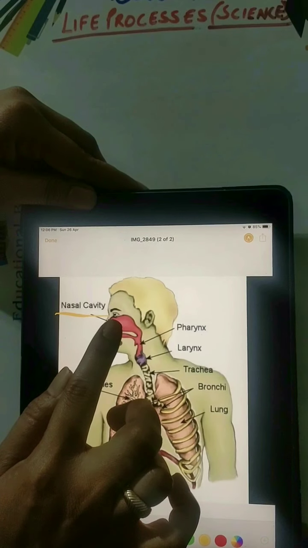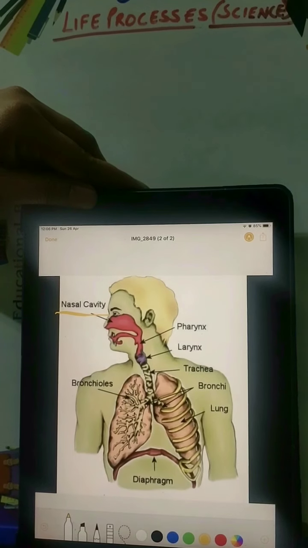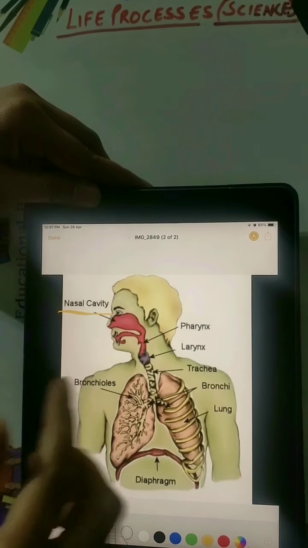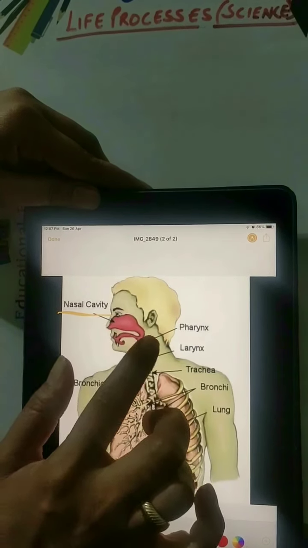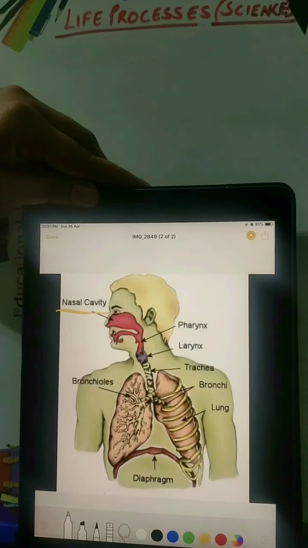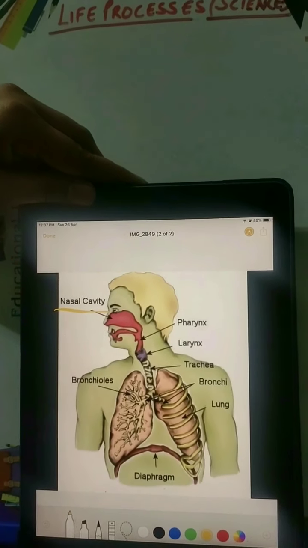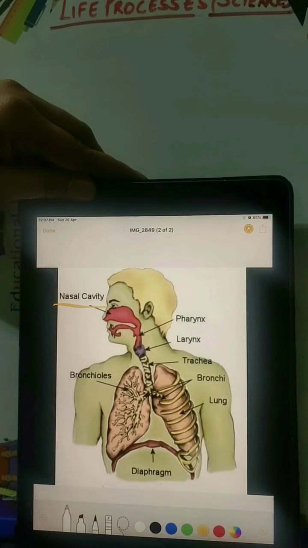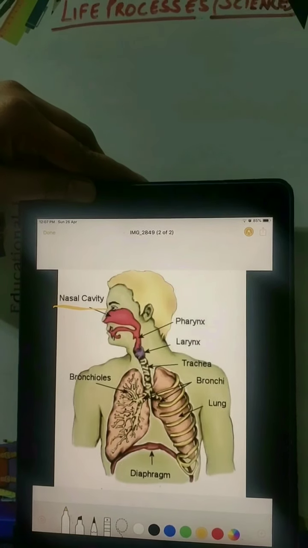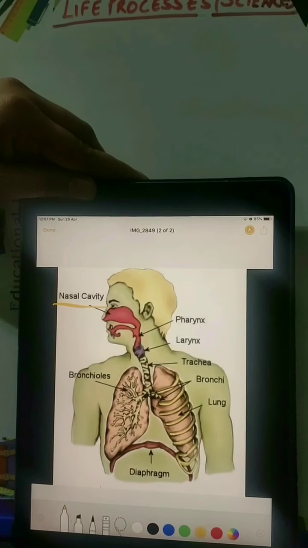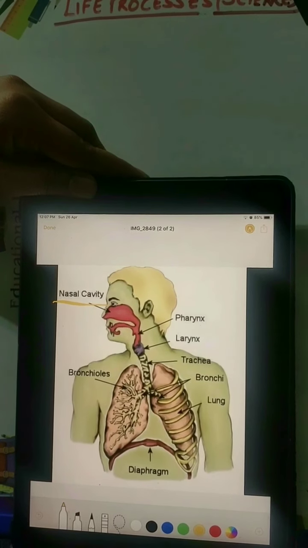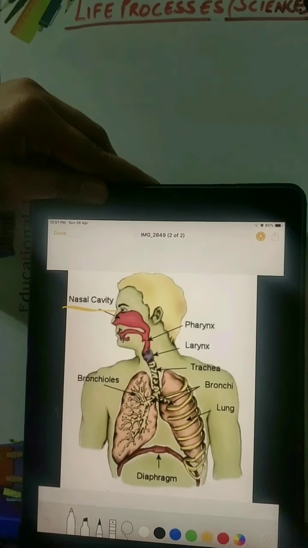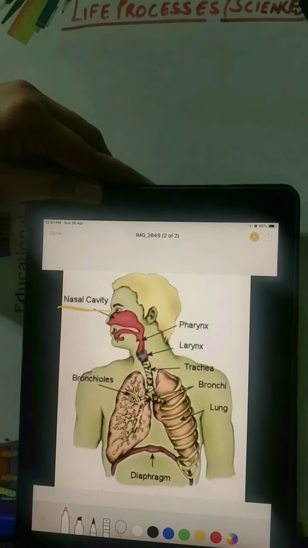Nasal cavity, a simple organ is nose. There are two nostrils. Through nostrils there is space in your nose, that is known as nasal cavity. In your two nostrils, there are fine hairs present. Actually, what is the role of the fine hairs? They trap the dust particles which are present in the air, and so it is filtered. Actually, they are filtering the air which passes through your nasal passage.